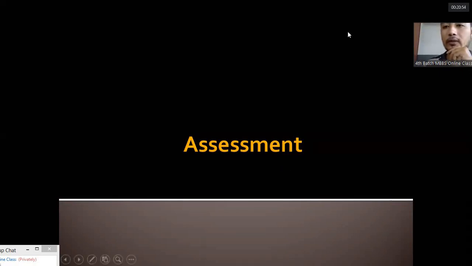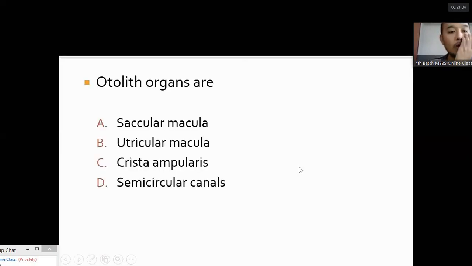Now let's go for assessment. Otolith organs are: saccular macula, utricular macula, crista ampullaris, and semicircular canals. The answer for otolith organs is the saccular macula and the utricular macula. Crista ampullaris is in the semicircular canals. So the answer is A and B.